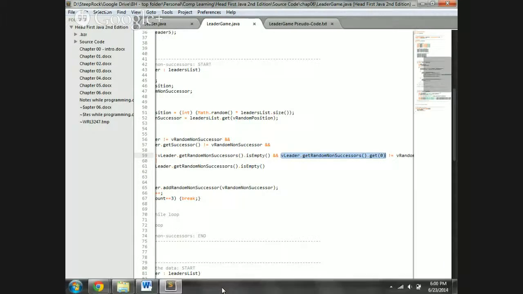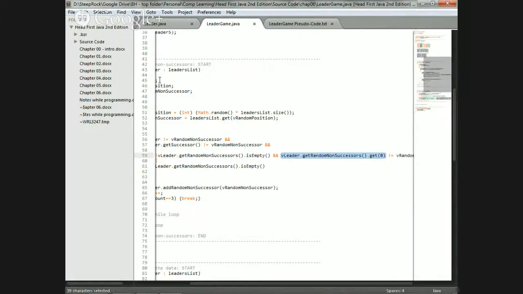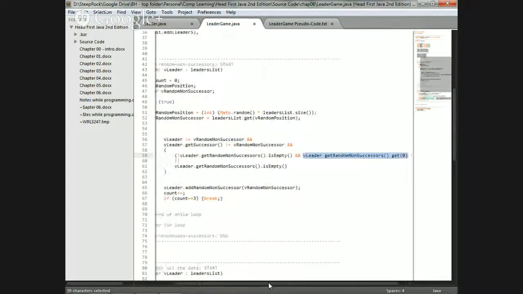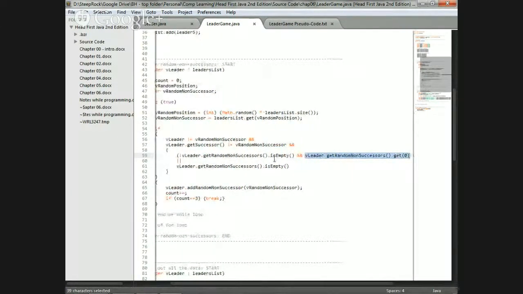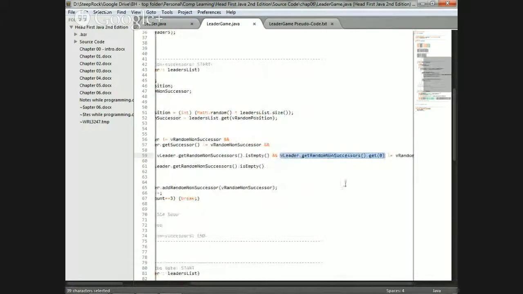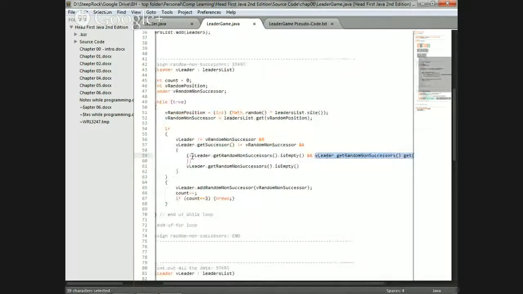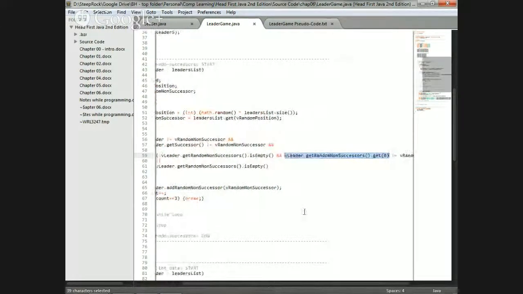Let me know when you get my question. Why does it need to know if it's empty? So I did, if it's not empty. I put this not before. Okay? Because if it's empty, then it's pulling from nothing. Why can't I just do if this doesn't equal that? Why do I have to put both of these?